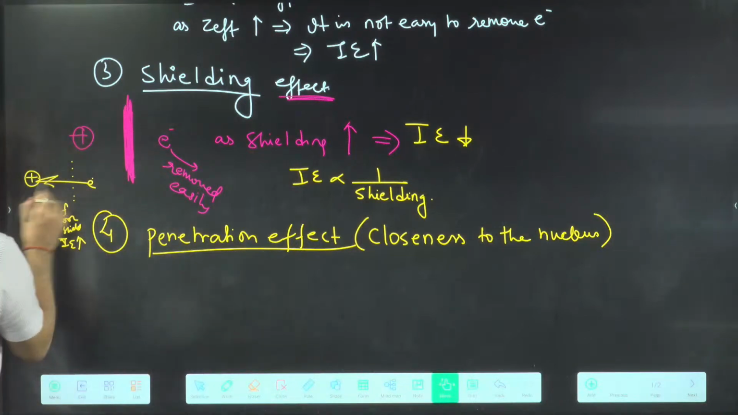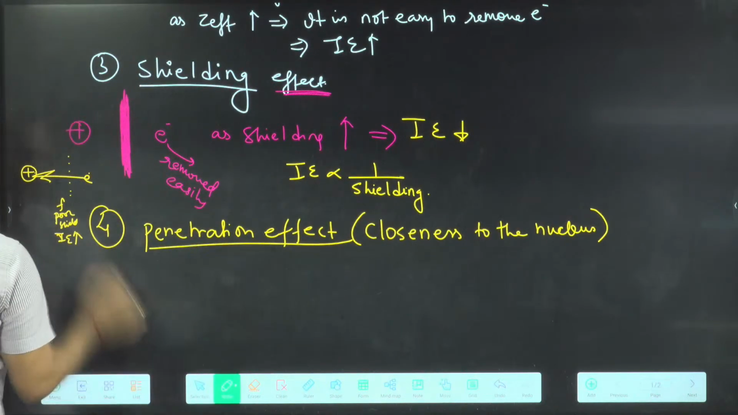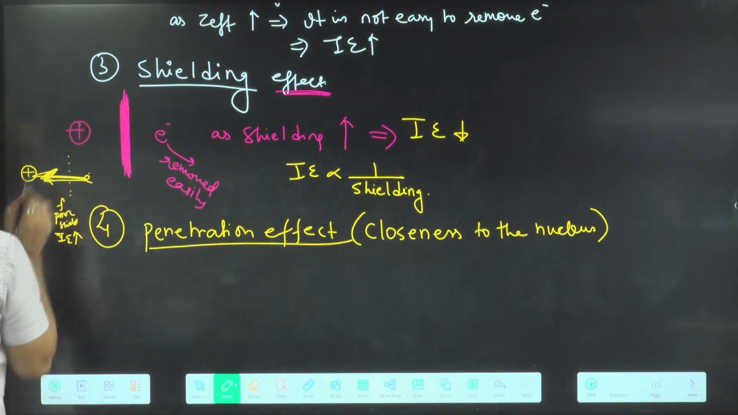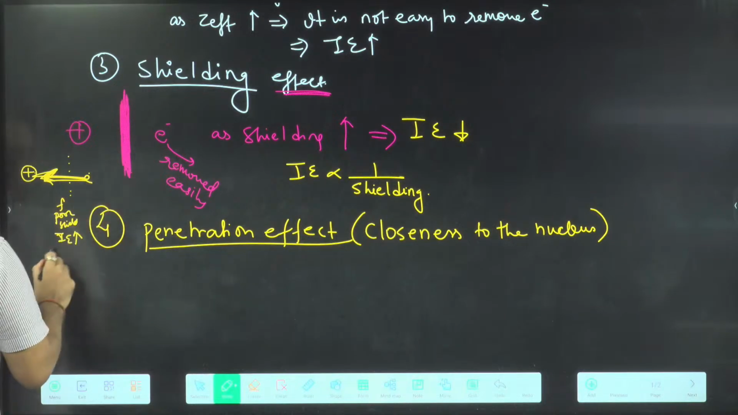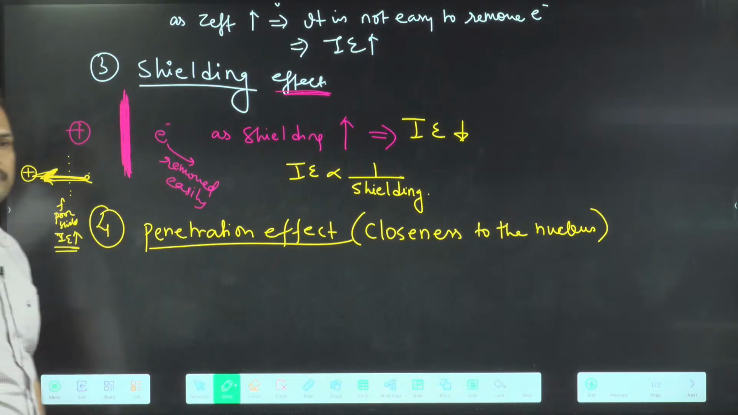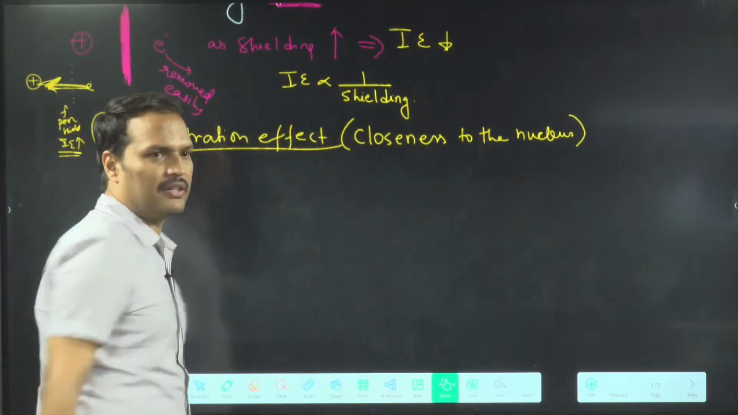Shielding is poor means the nucleus can attract the electron. If the nucleus can attract the electron, what does that mean? It is difficult to remove. Difficult to remove means what? Ionization energy increases. Okay. Now come to the next part, that is your penetration effect.